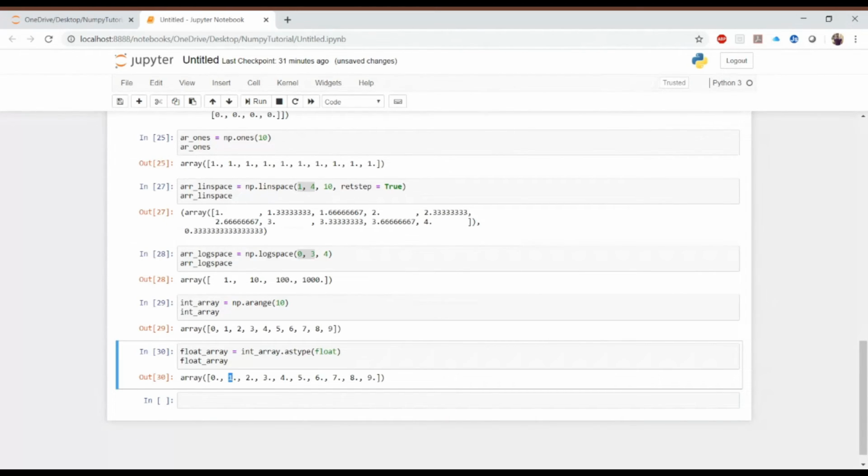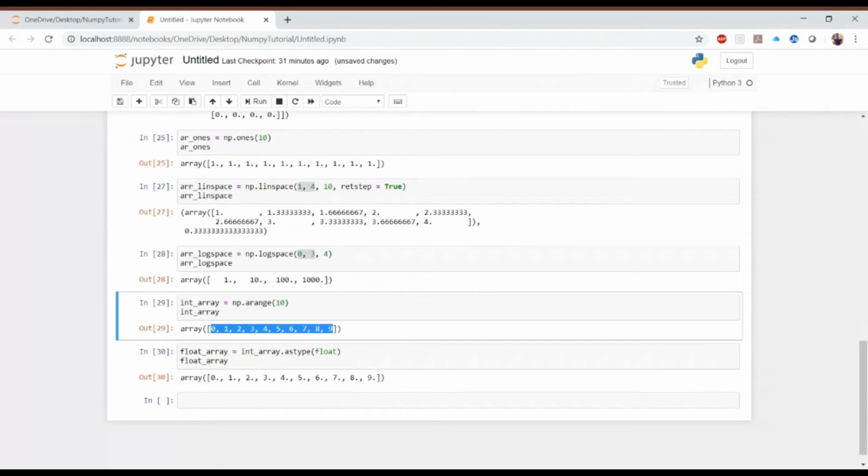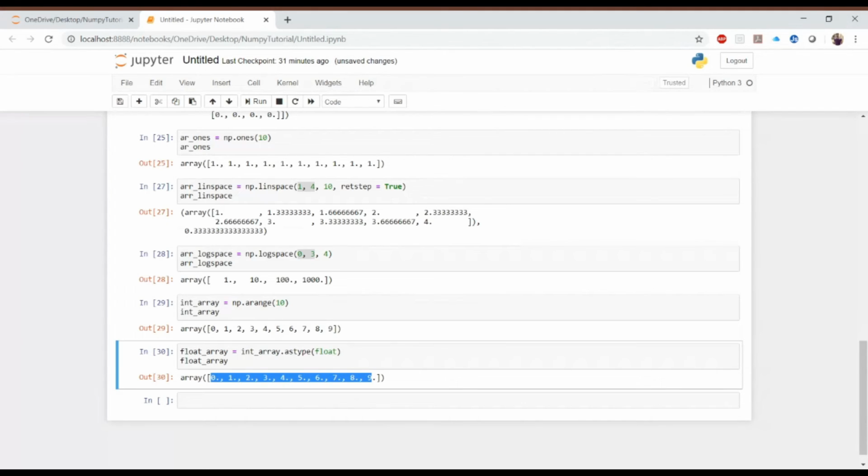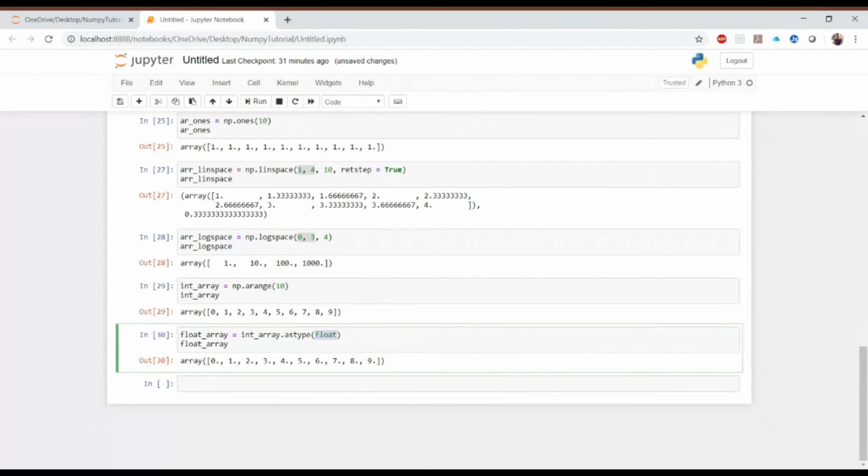The integer array has no decimal point, but now I have converted this array into float, so I have the new values as decimals. You can use astype also, but just make sure that the type can be matched. If you're trying to create a string array, that is also possible. There will just be single quotes over the values.